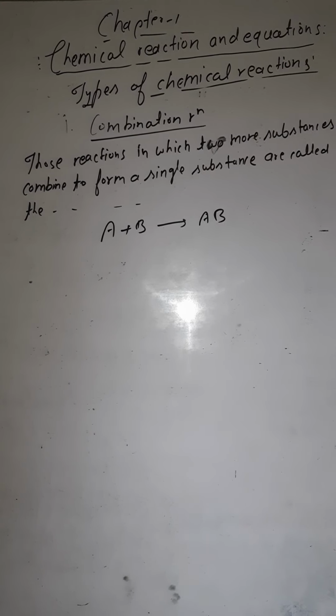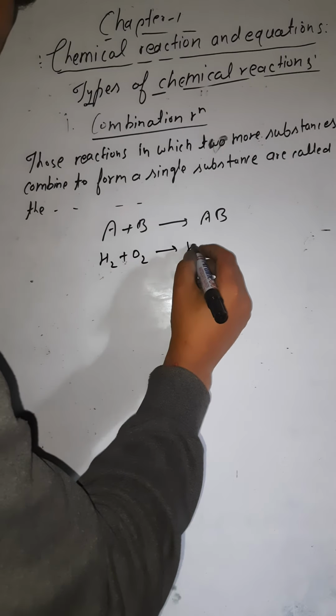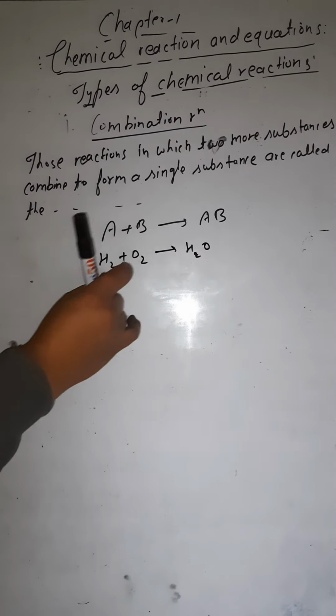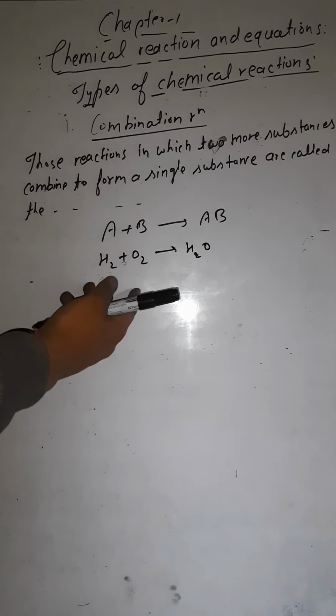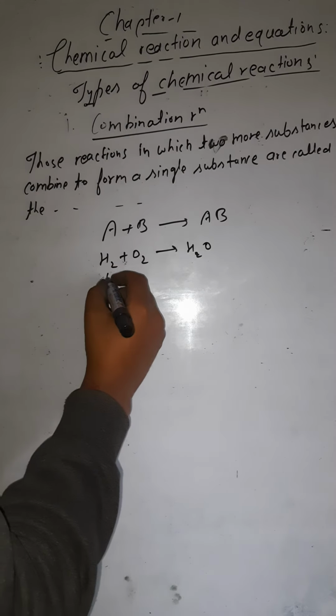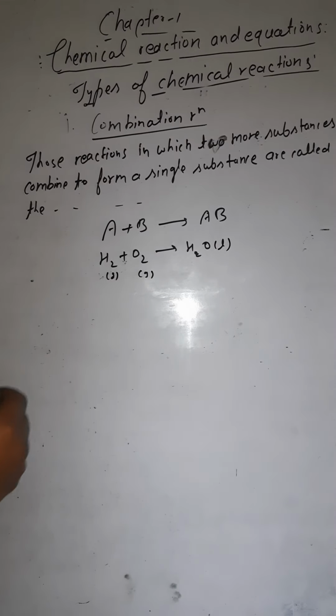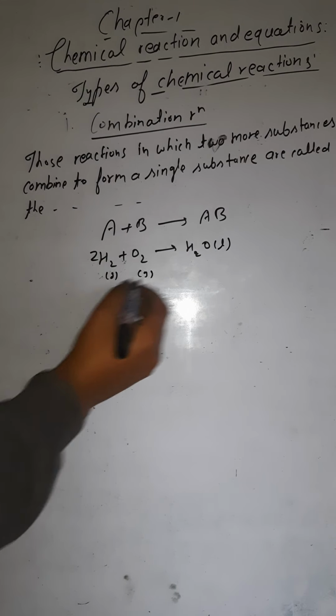A simple example you might have studied is the reaction between hydrogen and oxygen, making water. Here also two reactants are combining together to form a single substance, that is water. If you want to make this reaction informative, you can write that this is gas, this is also gas, and this one is liquid. If you want to balance, you can write here 2, here also 2. So it is balanced now.